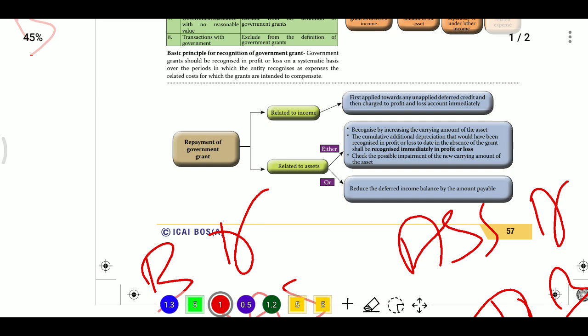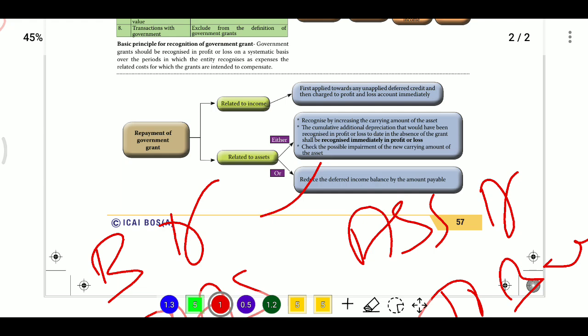And after that, if the grant was recognized by way of deducting from the cost of the asset, now we need to add that back to the asset. Whenever we received the amount we deducted it, meaning we credited the asset and debited the bank account. Now we are refunding the amount, so asset account debit to bank account.